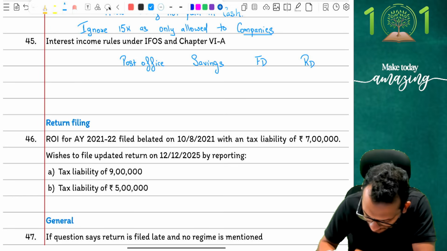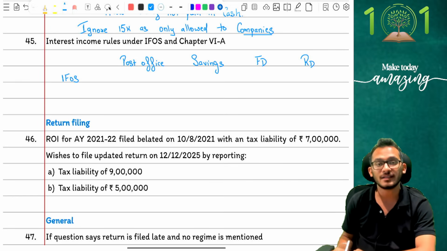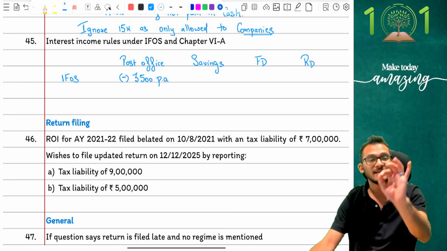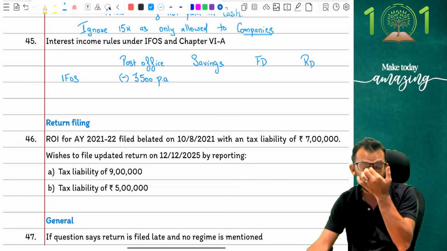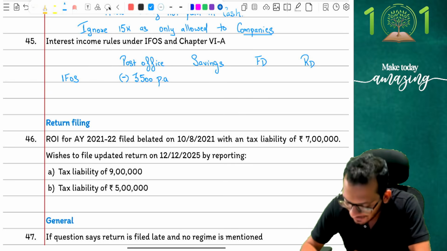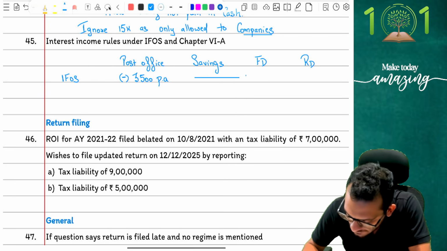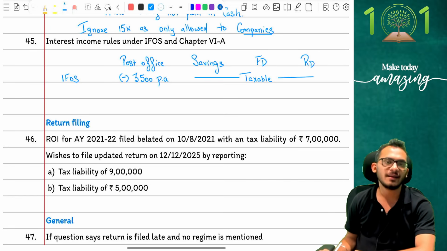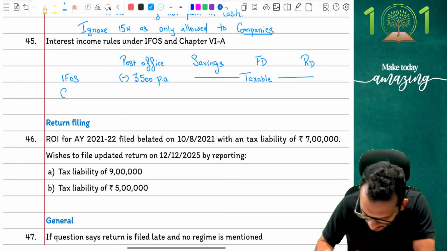At this stage, I will ask a very simple question. What are the conditions under IFOS? Are there any conditions under IFOS? Answer is yes. In post office savings, people, I have an exemption of 3,500 per annum. If you remember this, income tax says any post office savings will get an exemption of 3,500 rupees per annum under the IFOS chapter itself. For the balance things, the answer is fairly simple. Nothing is given. It is fully taxable.